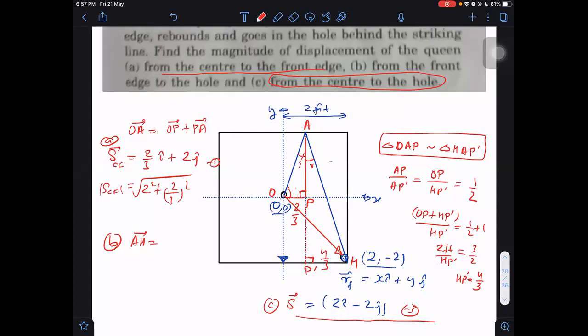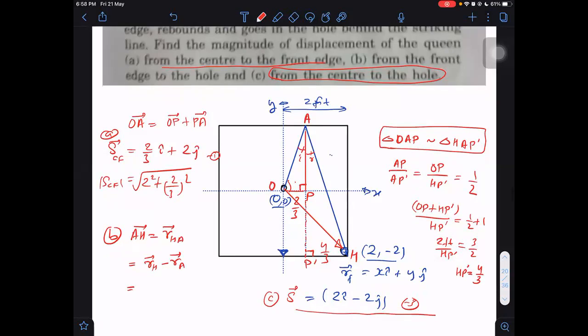Tell me what is AH vector? You are forgetting. AH can be written as RHA, the position vector of H with respect to A. RH minus RA. What is RH? RH we know already. We have already obtained it; the last thing was RH only. That is equal to 2 i cap minus 2 j cap. That is RH.